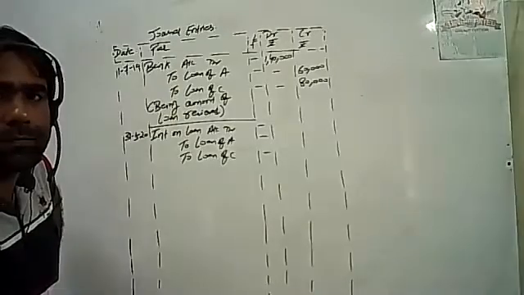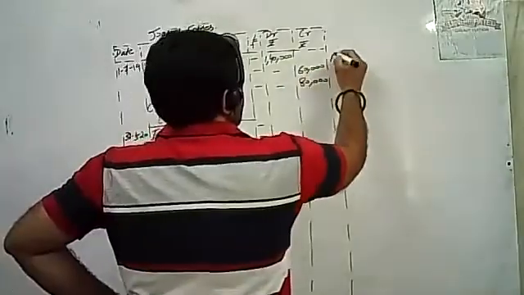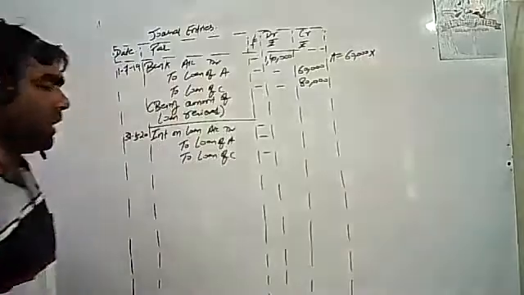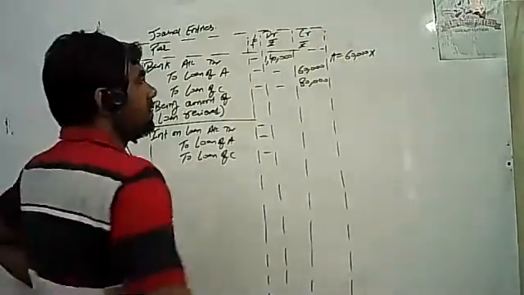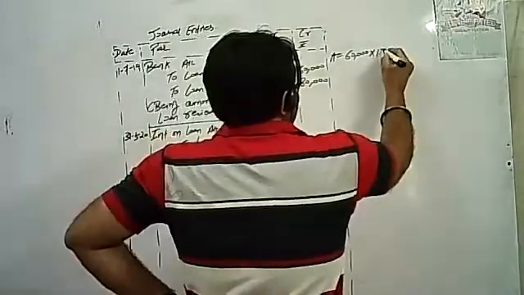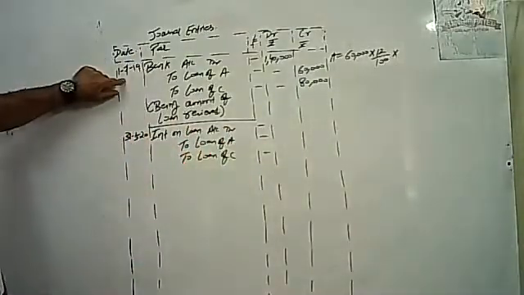Now, amount. From A, we have taken the loan of 60,000 into, tell me the percentage, students? It is 12%. So 12 upon 100 into, we have taken the loan on 1/7/19.